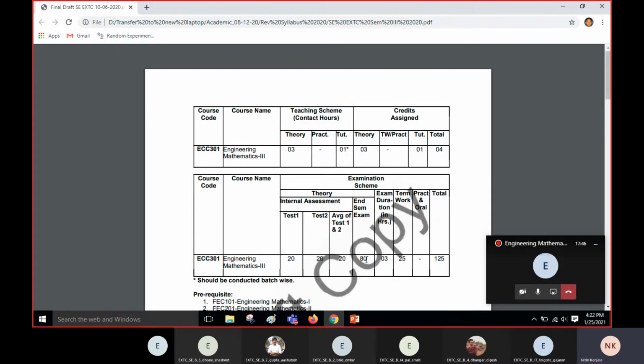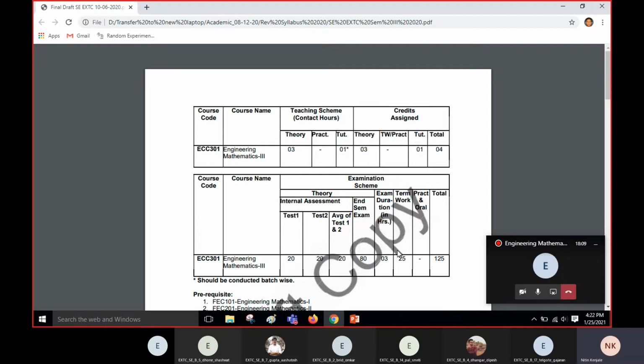Passing again is 40%, which is 32 marks in this case. So 32 marks out of 80 is the passing for the end semester exam head. And there is the third head of examination, which is called term work. You can see that term work is of 25 marks.